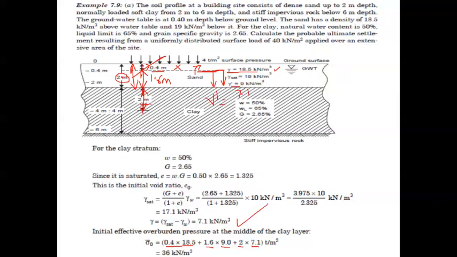Now if we substitute, the answer will be 36 kilonewton per meter square. This is the value of sigma naught, the initial overburden pressure, also called the initial effective overburden pressure or surcharge pressure. Sigma naught is equal to 36 kilonewton per meter square. We have not taken the surface pressure into consideration up to this point, only the soil properties were taken into consideration.